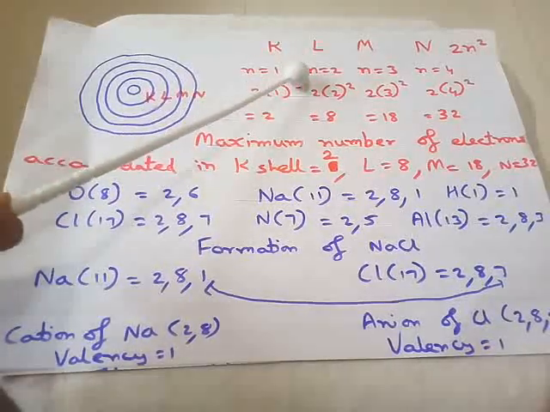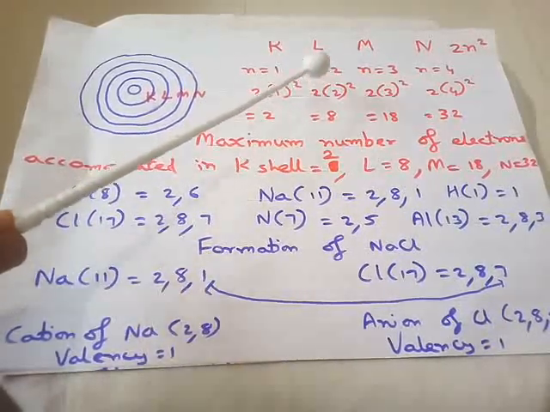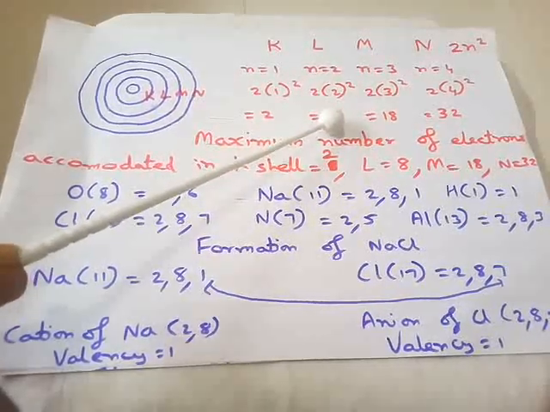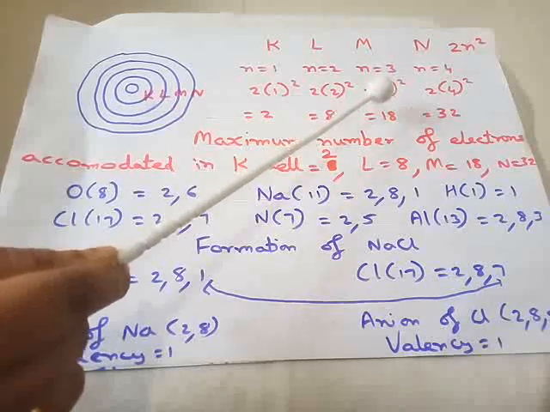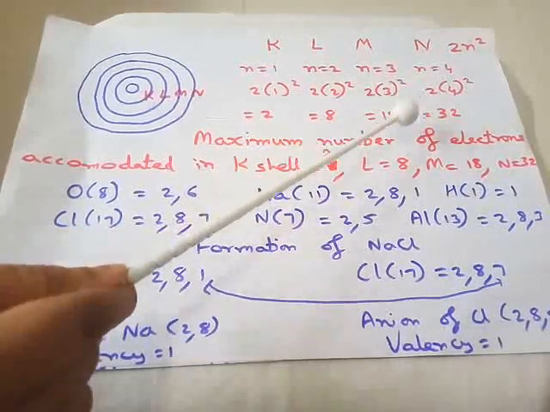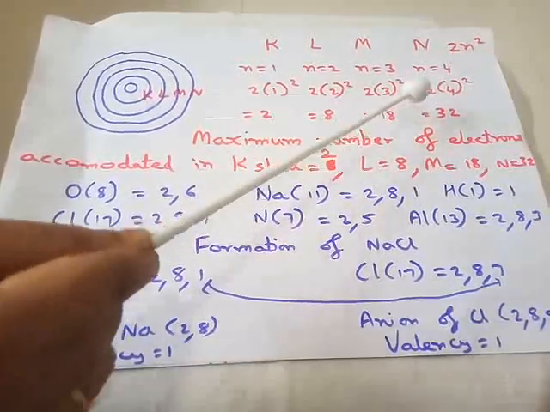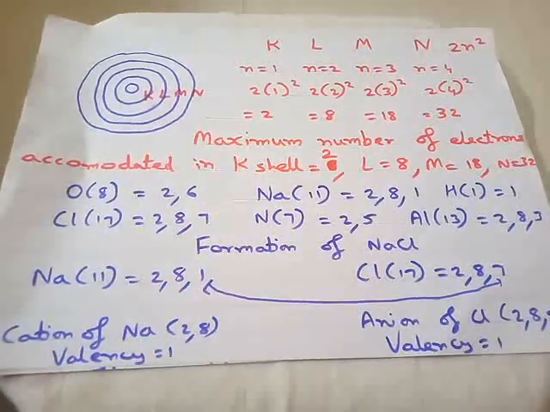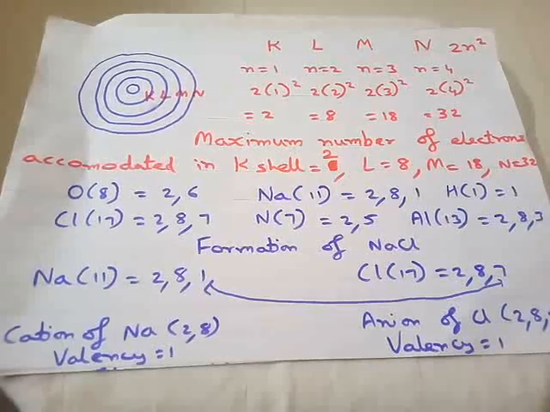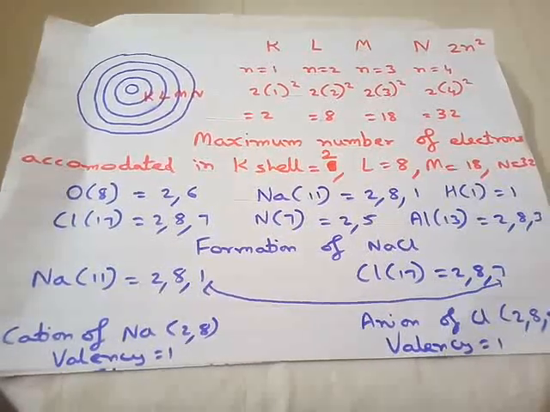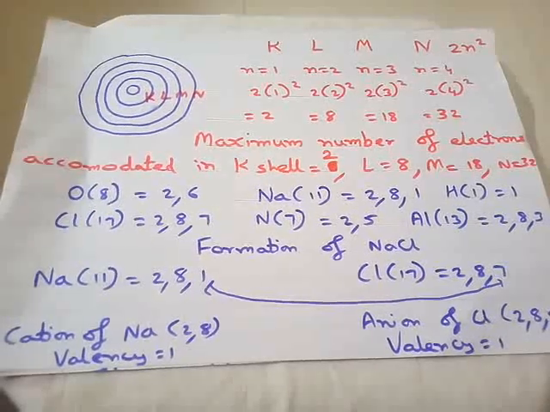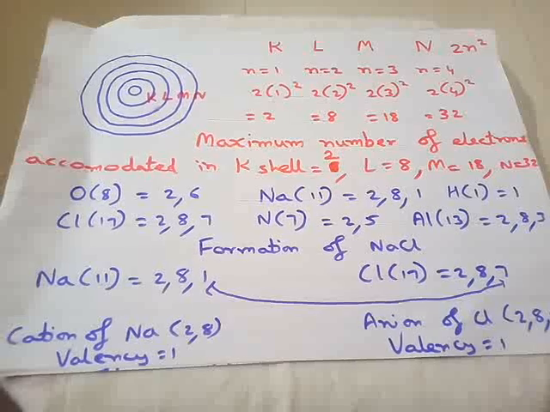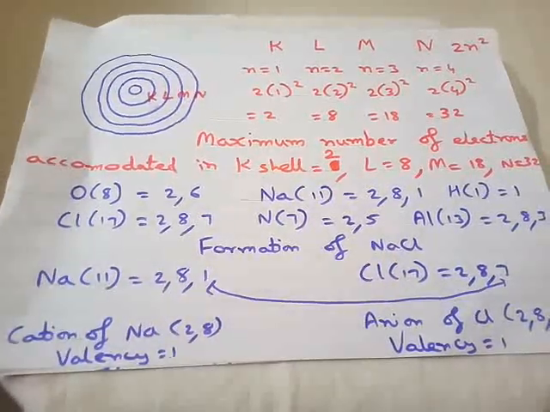Similarly, for the second shell, you will get 2 multiplied by 2 squared, that is 8. For the third shell, 2 multiplied by 3 squared, that is 18. And for the fourth shell, you will get 32. What was this formula used for? This formula was used to find the maximum number of electrons in each shell. And now you have come to know each orbit's maximum capacity.